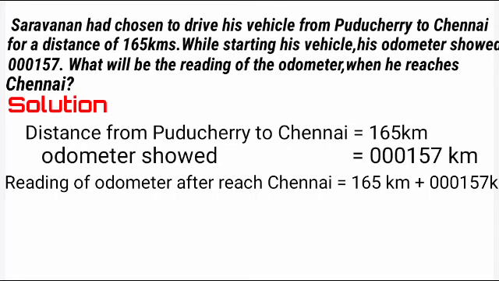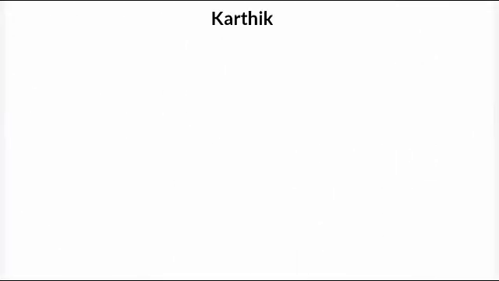While we are adding this, we will get 000322 kilometers. Therefore, the reading of the odometer after reaching Chennai is 000322 kilometers.